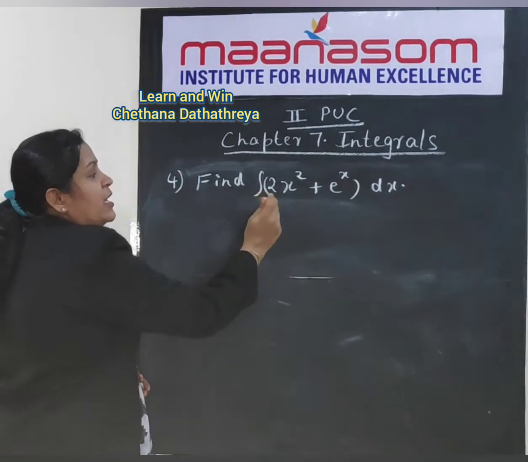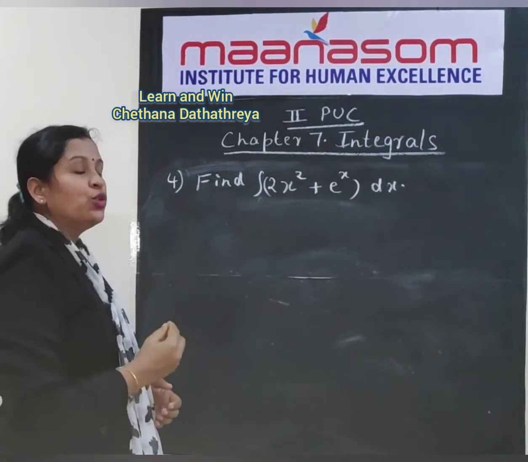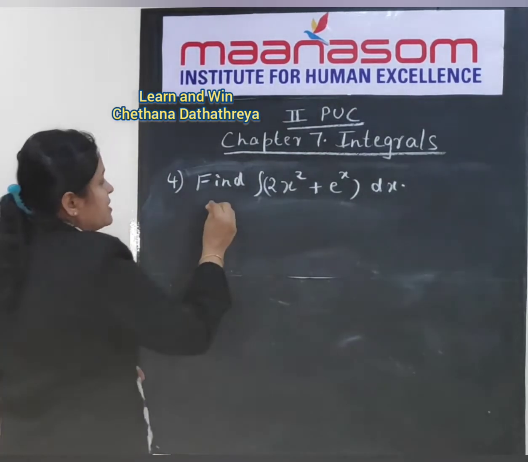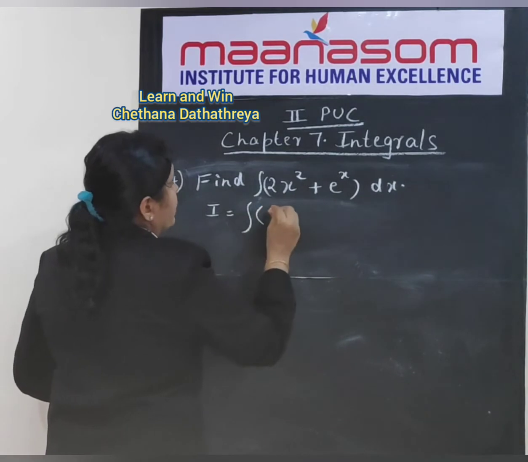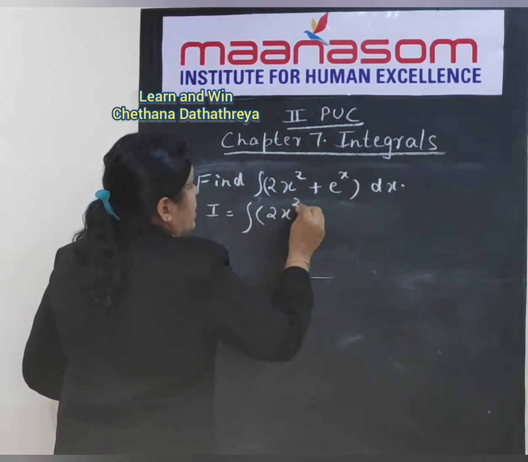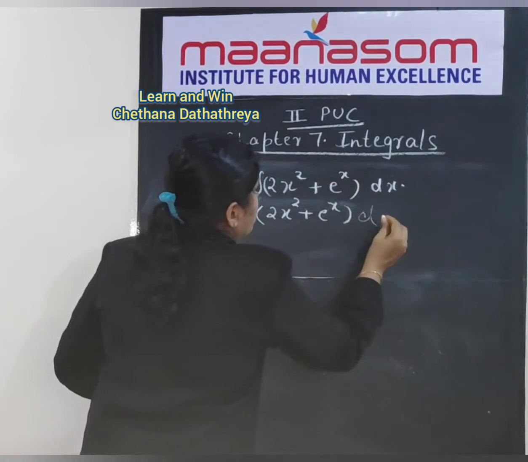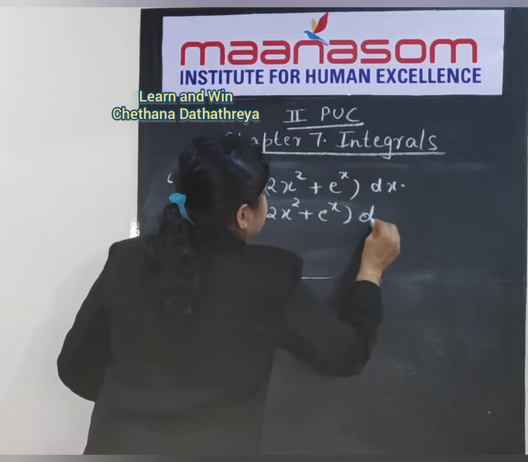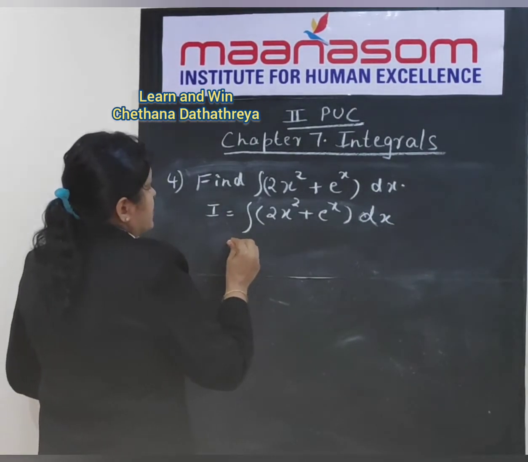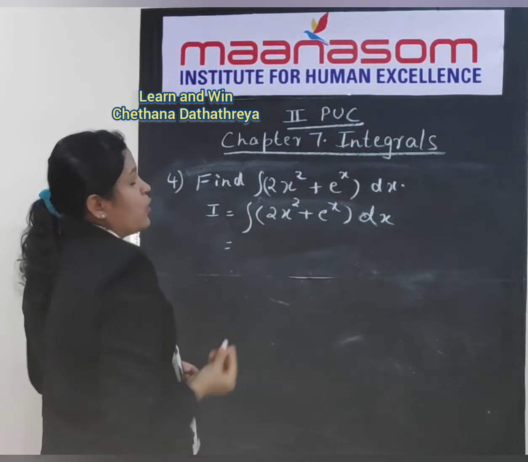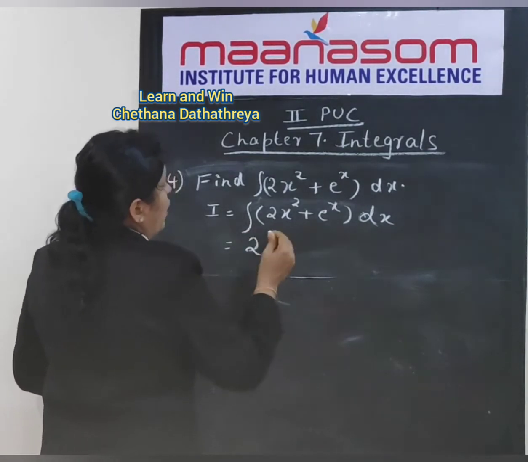Find integral 2x square plus e to the power of x into dx. Let us first write I is equal to integral 2x square plus e to the power of x dx. So we can write this as, 2 is a constant, so let us remove 2 out.